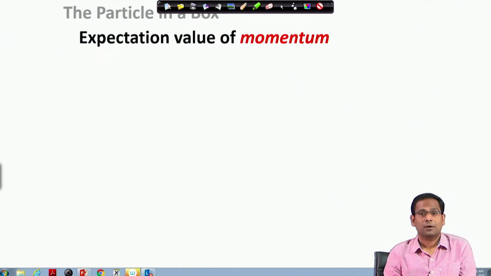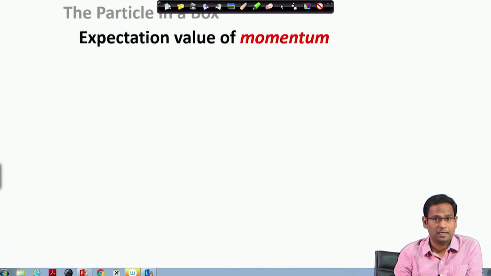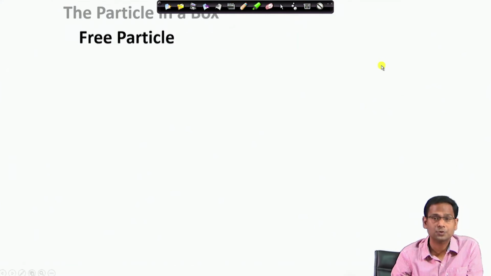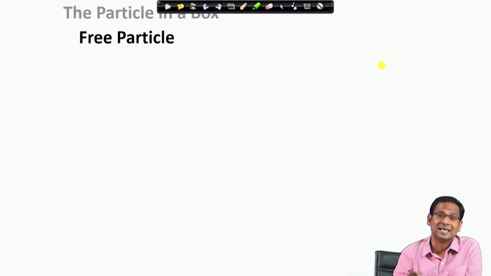In the next, we would go beyond the particle in a box, and we would look at a particular problem which goes by the name free particle. What do we mean by free particle? If you remember, the particle in a box experienced 0 potential within the box, and outside the box it experienced infinite potential. But when we say free particle, we mean that the particle experiences no external potential whatsoever all through the space.